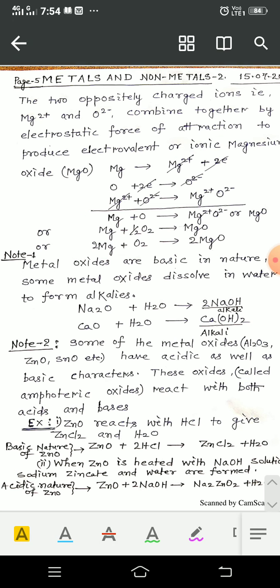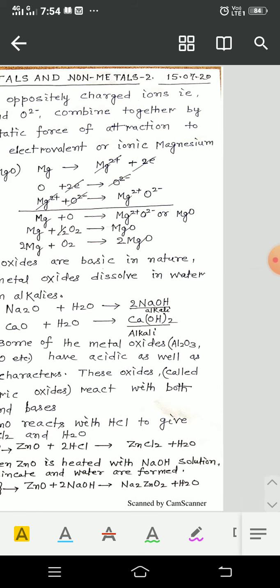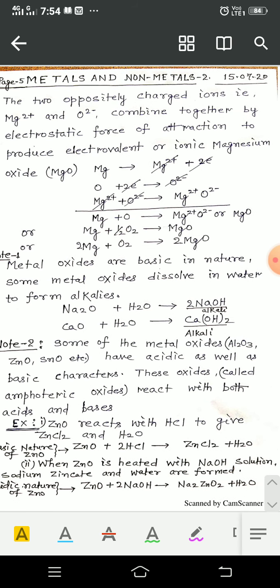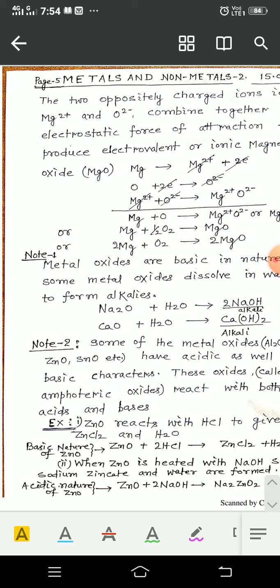There are many chemical properties that you will learn in the next class: the reaction with acid, the reaction with water, the reaction with chlorine or other electronegative elements. I will teach you these in the next class. So write the facts in your notebook with the help of the text material.